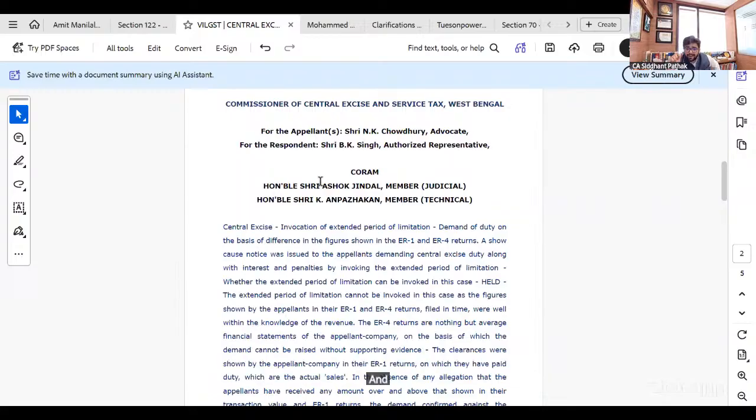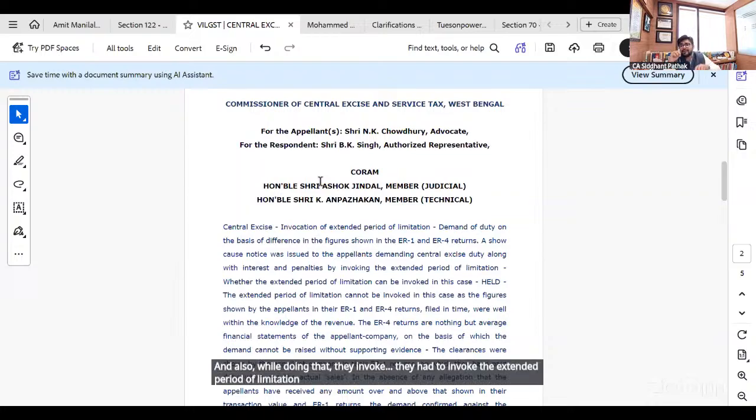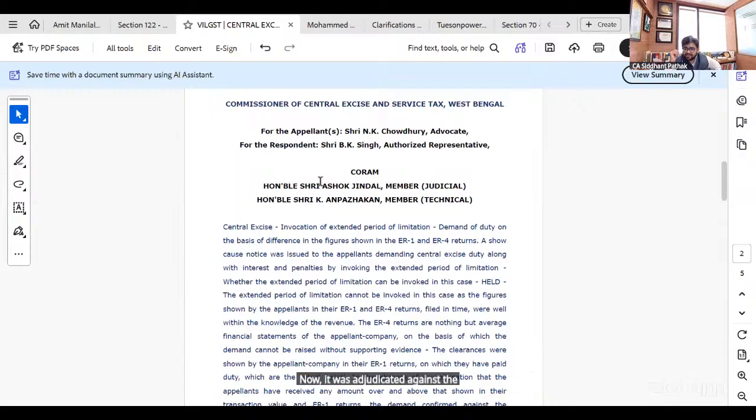And also, while doing that, they had to invoke the extended period of limitation because the normal period of limitation was already time barred. Now, it was adjudicated against the assessee, as usually happens.